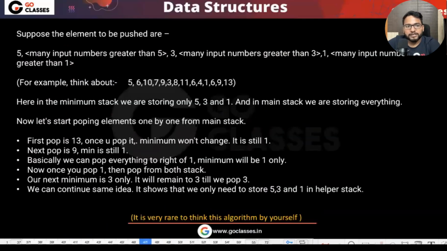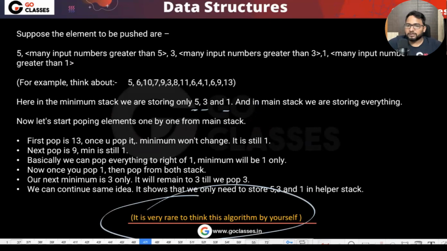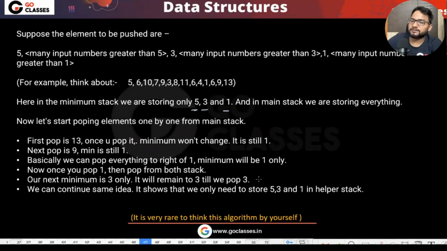So basically, suppose the elements are pushed like this. Here in the minimum stack, we are storing only 5, 3, and 1. And in the main stack, we are storing everything. Now let's start popping. If you pop, you can understand this question. It is very rare to think of this algorithm by yourself, but just for the sake of practice, I have put it in the practice set. That is the purpose of the practice set. So I hope you understood.